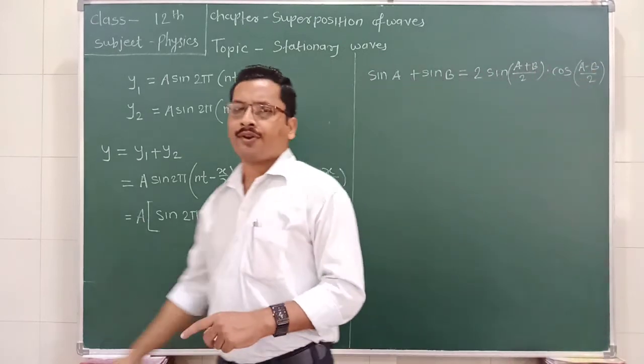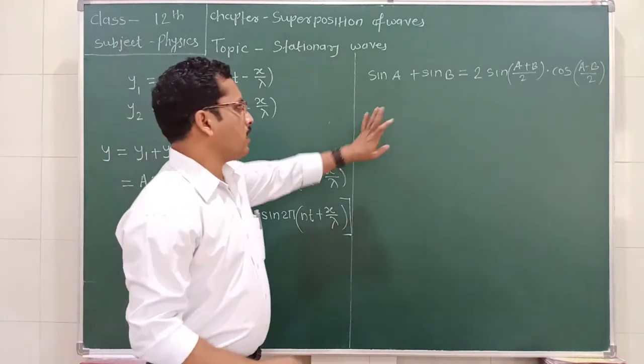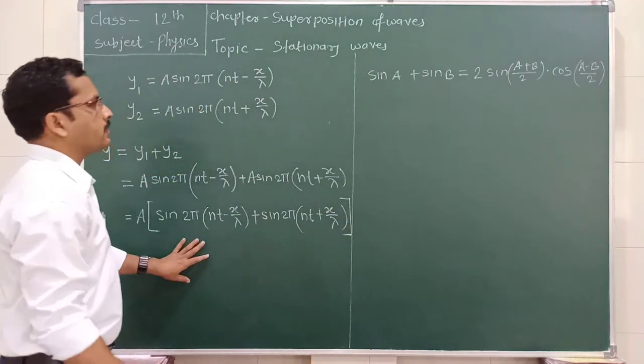This is the simple trigonometric identity. By using this identity, we can solve this equation.